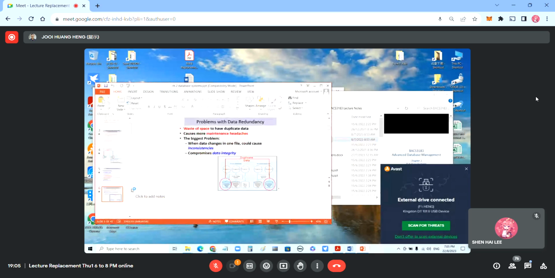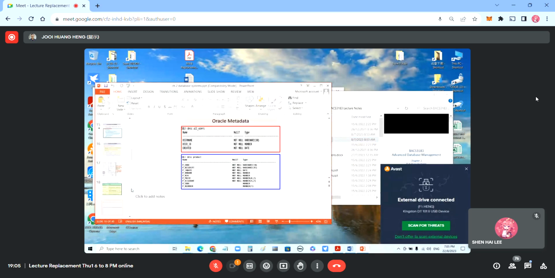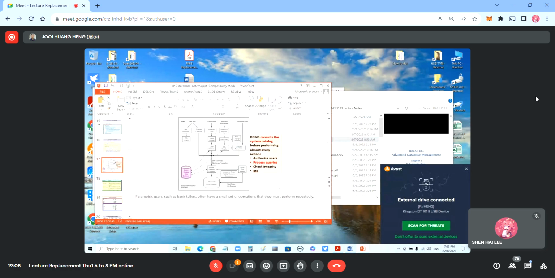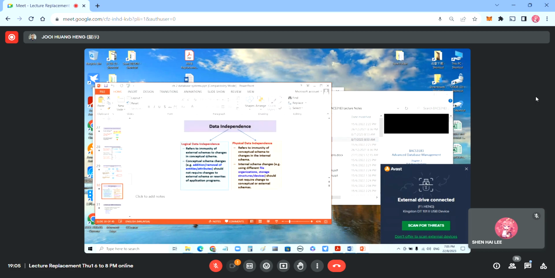Okay, so the answer is on the architecture part. Here, logical data independence and physical data independence. So this is the answer for the second question, in the second chapter. Then go to the next question.